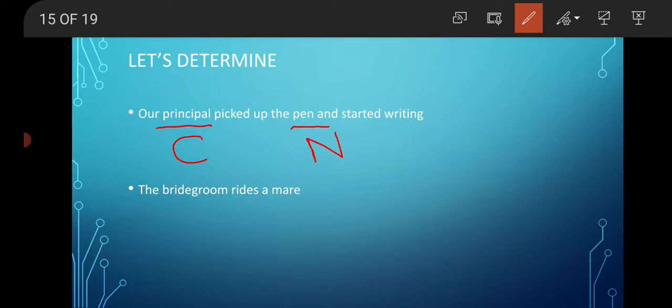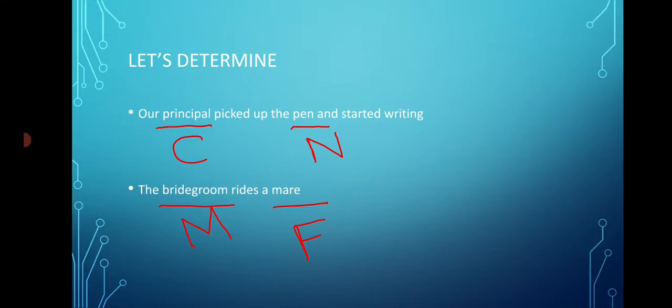The bridegroom rides a mare. Here what are the common nouns? Bridegroom and mare. Here bridegroom is a male, so it is of masculine gender. Mare is a female horse, so it is of feminine gender. You have to remember the masculine gender and their respective feminine gender, the list that I have given, so that it will be very easy for you to determine. Those lists you have to remember, understand and remember. Okay.